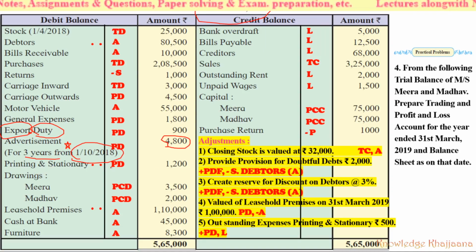Then printing and stationery, profit and loss account debit; drawings, Mira and Madhav, partners capital account debit, both of them. Leasehold premises, asset. Okay, what is this leasehold premises or leasehold property? See, leasehold property, as the name suggests, means the ownership of the land on which the property is built is leased or given on lease for a certain number of years to the tenant.